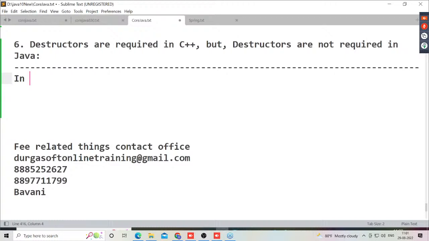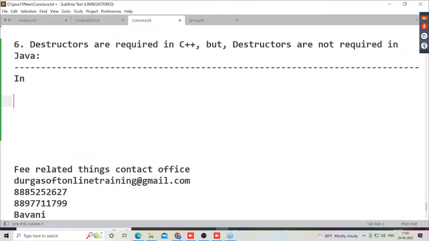So finally, what is the point here? Observe carefully. In all object-oriented programming languages, we have to create objects. Then only we are able to store data inside the objects. After that, at the end of the program, whatever objects we have created, we have to destroy them. So in all object-oriented programming languages, we create objects at the starting point of the program, and at least at the end of the program, we have to destroy the objects.